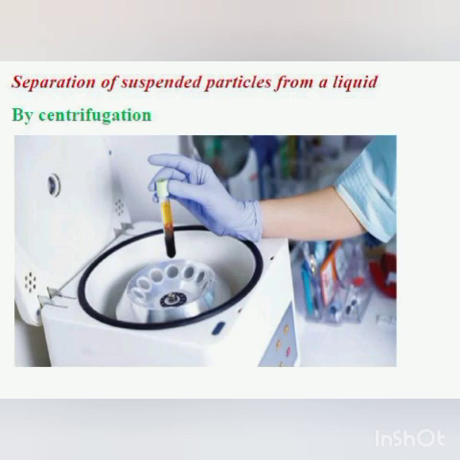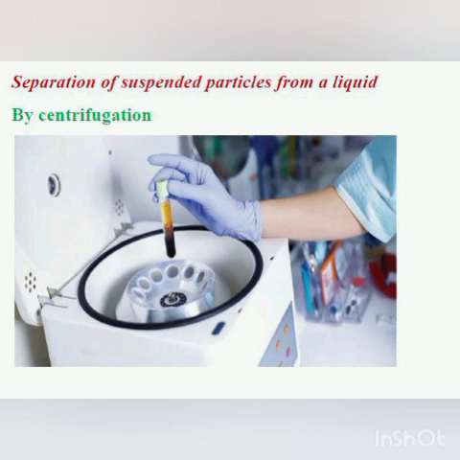Can you see this centrifuge machine? All of you see in your picture. Can you see that there are holes, and in these holes the test tubes are kept? Now what happens here, the mixture of finely suspended particles in a liquid is taken in the test tube, and these test tubes are called centrifuge tubes. These centrifuge tubes are placed in the centrifuge machine. So in these centrifuge tubes we take the mixture of a suspended solute in a liquid, and it is placed in the centrifuge machine. Many test tubes can be placed, as you can see, many holes are present here.